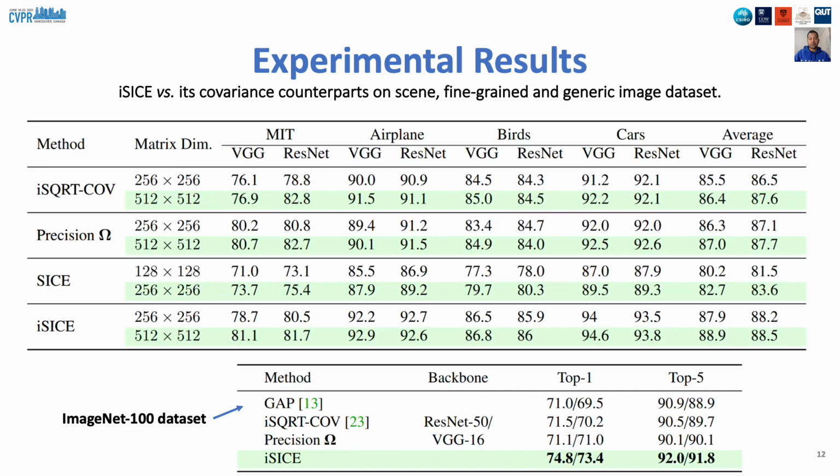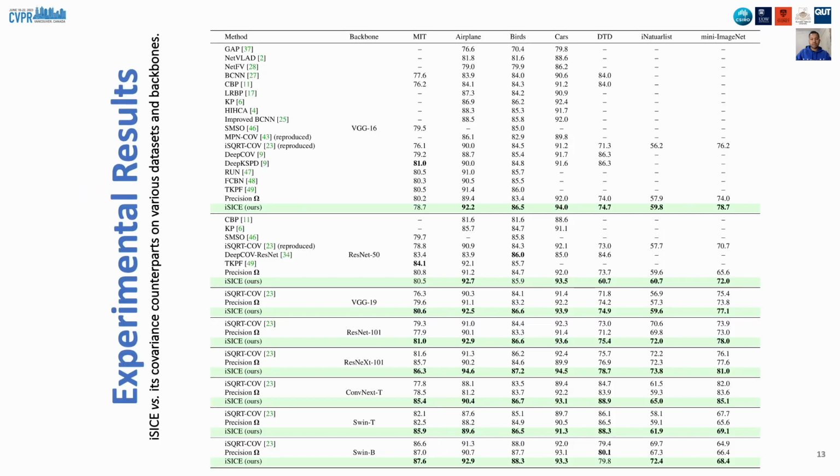Upon obtaining the optimal hyperparameters, we rerun our experiments with iSICE and compare performance with its counterparts, covariance matrix and precision matrix. We conduct experiments with large and medium-sized SICE matrices, and as you can see, across all experiments, iSICE performs better than the 2 other methods across all datasets. We compare our method with state-of-the-art pairwise correlation-based methods. In the shown table, we see that our proposed method performs better than those state-of-the-art methods when paired with similar backbones.